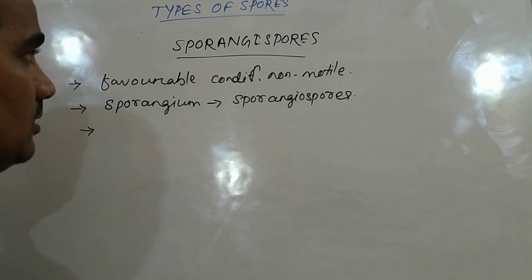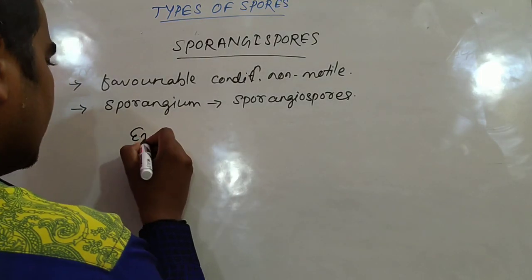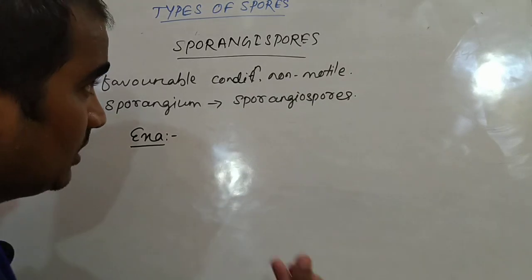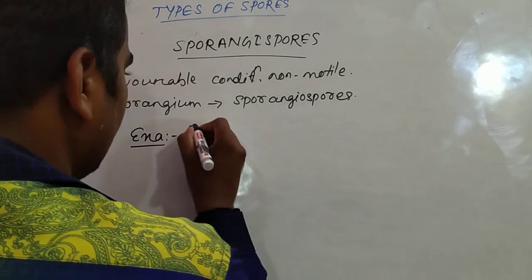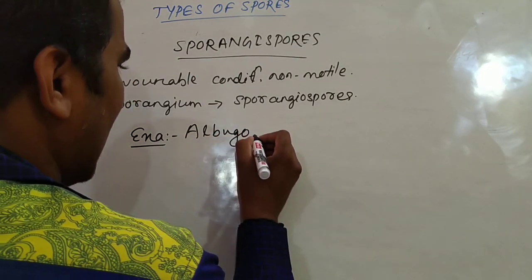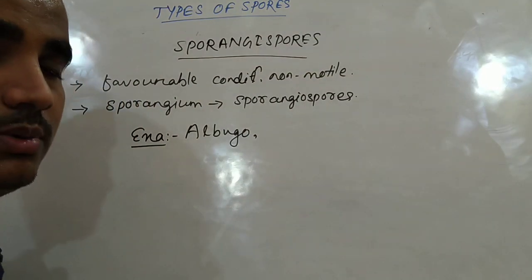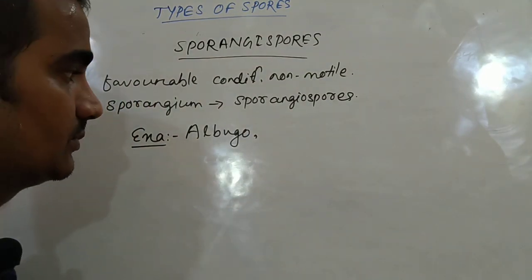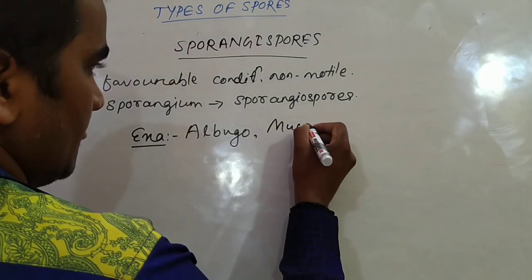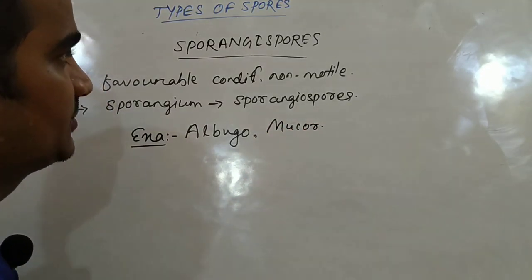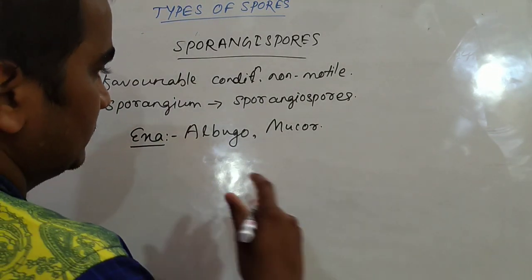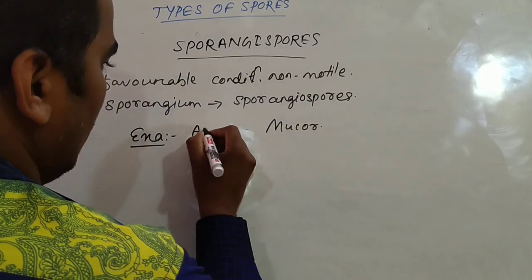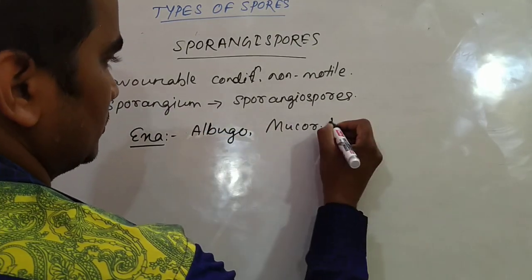Okay. The examples of organism which reproduces by sporangiospores are Albugo, which is one type of fungus, Mucor also, and Rhizopus.